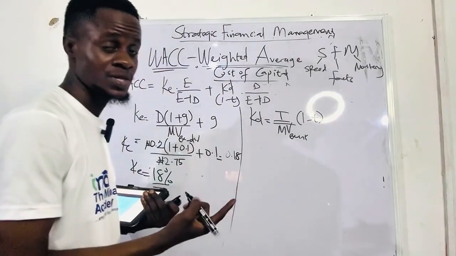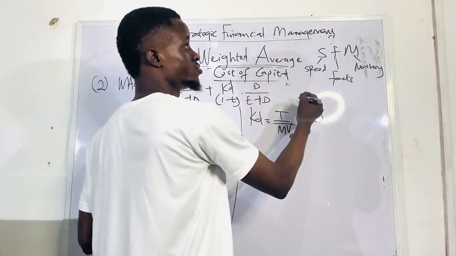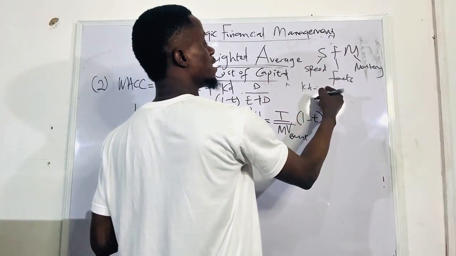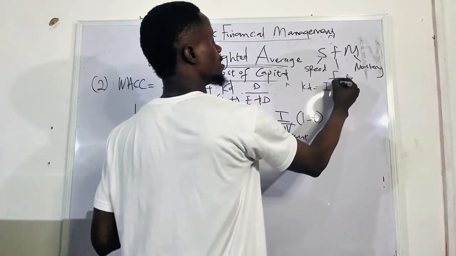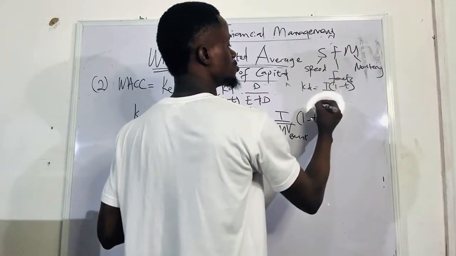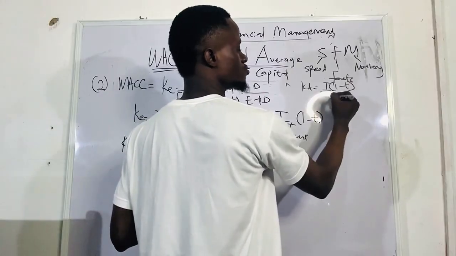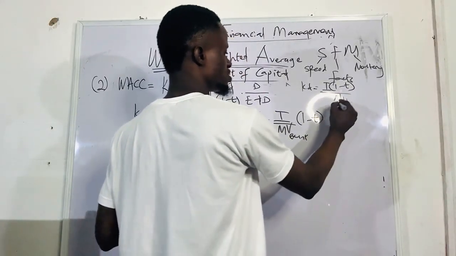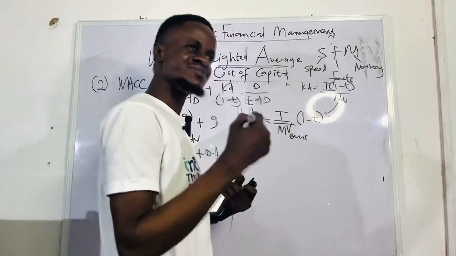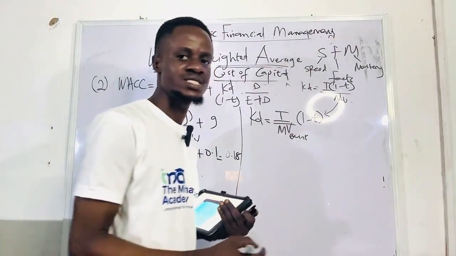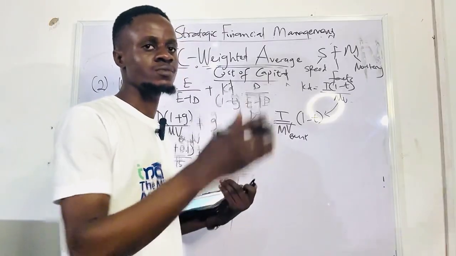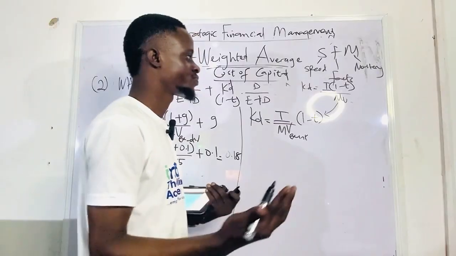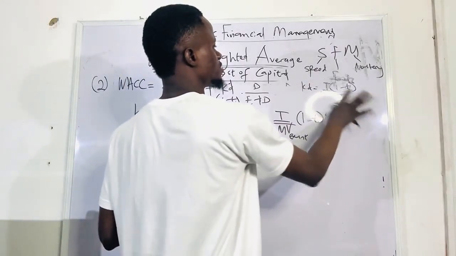If you can remember, irredeemable and non-traded is just KD is equal to interest times 1 minus t, because it's not traded, so there's no market value. But if it is traded, there is market value, which is this case. And if it is redeemable and traded, that is already IRR. And that's why we'll be talking about lower rate plus NPV and all of those things that I've explained before, right?